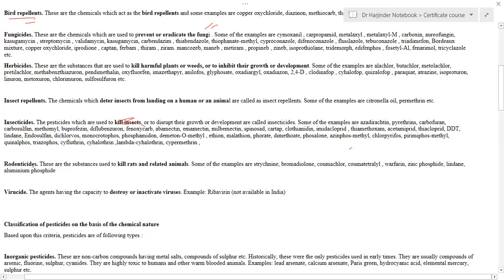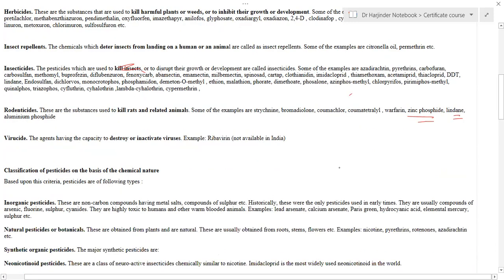Next are the rodenticides. Rodenticides are those substances which are used to kill rats and other related animals. For example, lindane and zinc phosphide are well-known rodenticides that are also used in homes. Similarly, there are virucides. Here, viro means virus. So they have the capacity to destroy or inactivate viruses. For example, ribavirin. However, it is not available in India.